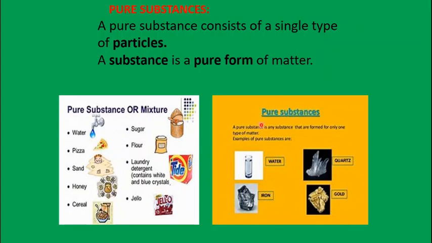So what is the definition of a pure substance? A pure substance consists of a single type of particles. A substance is a pure form of matter. So if any substance has only a single type of particles in it, we call it a pure substance, like water, iron. Iron, when you take it, is made up of only iron. If you powder it into the smallest particle, it remains iron. Quartz, gold. The smallest particle of gold will finally be gold, that makes up the bigger block. So a pure substance consists of a single type of particles.